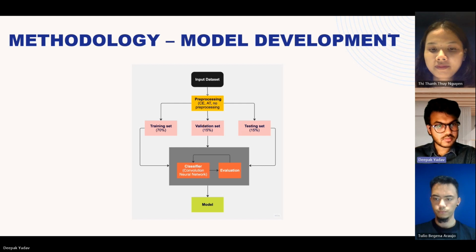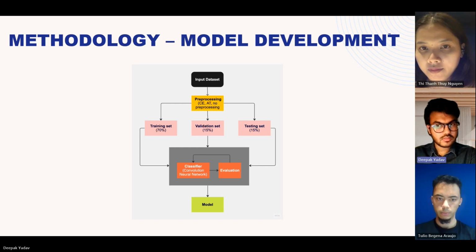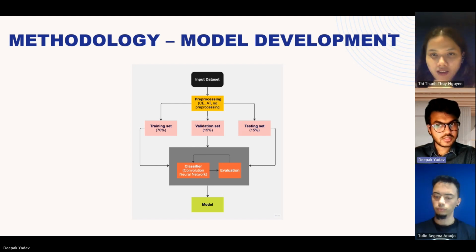The training data set will contain 70% of the data, and we have created three different models here. First, we will create a model trained only on the unprocessed data. Then there is another model that will be trained on the AT data and C data. Then the three models are evaluated, and there is one model that we have created using all the data sets. And then we are comparing the results.